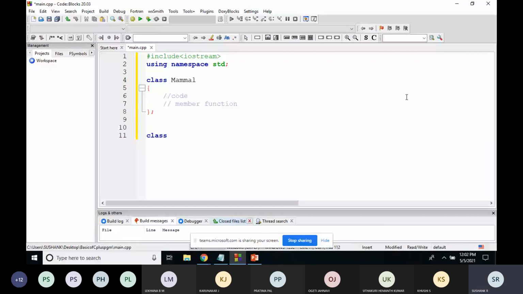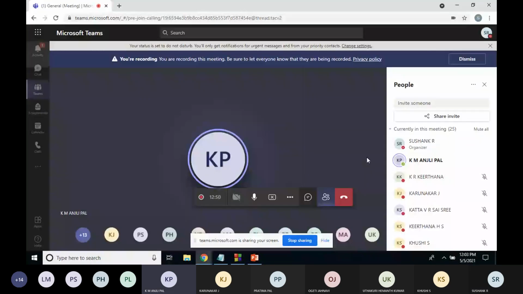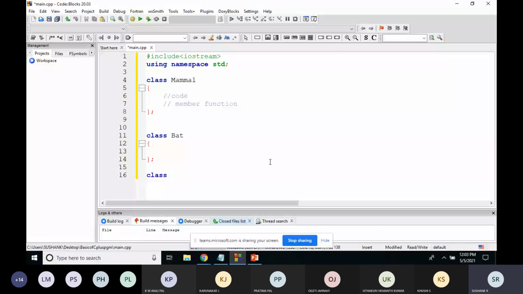Let's take some examples: one class called bat, and one class called whale.